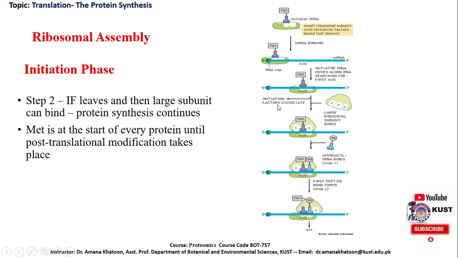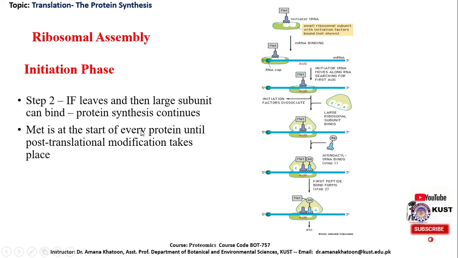They are released from the complex and the larger subunit comes to bind with the initiation complex. Then the ribosome will move on the messenger RNA in the direction of 3' and the process of translation is repeated.